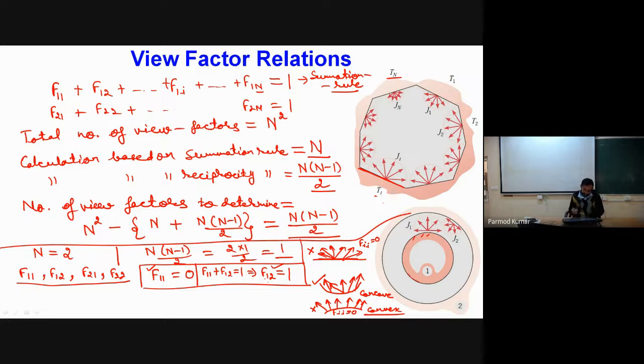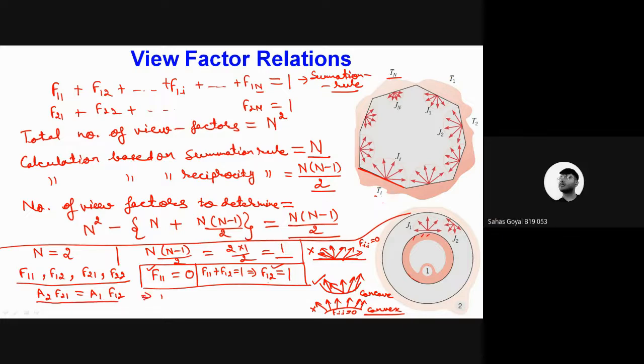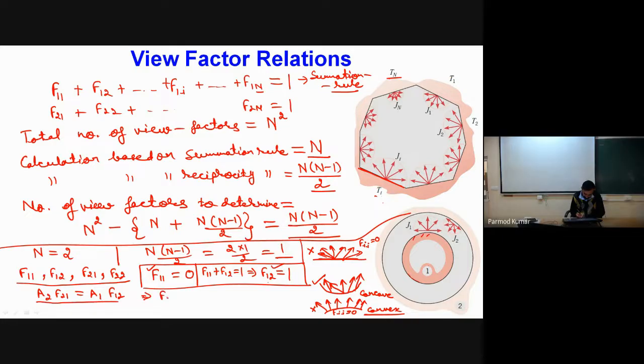Now how to calculate the third and fourth? For the third and fourth, can I say A2 into F21 equal to A1 into F12? Yes, sir. So from here I will find F21 is equal to A1 divided by A2 into F12.